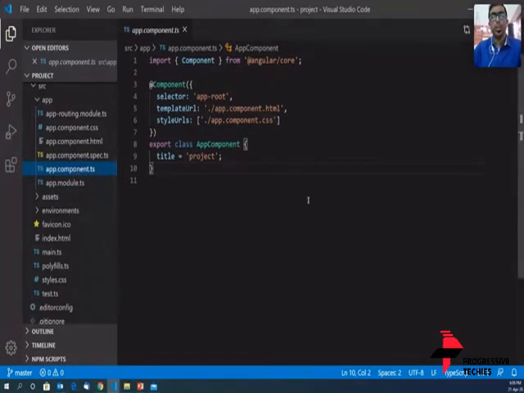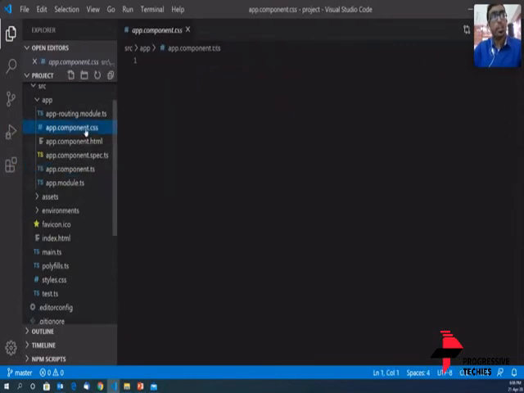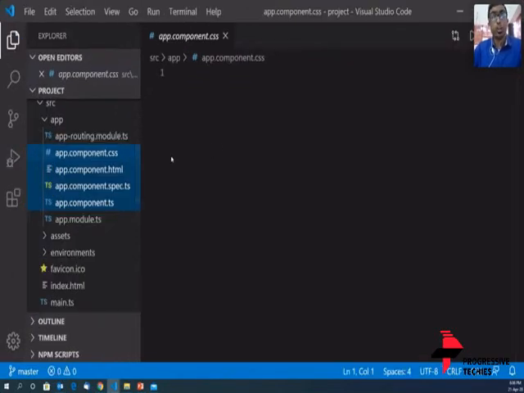Okay, so what we are going to do is look at what a component is. Like I said, a component is a small part of an Angular application, and so many components together form modules. Let me show you the slide again.